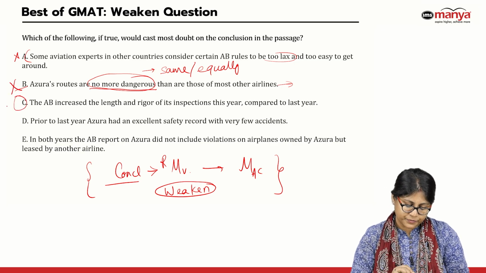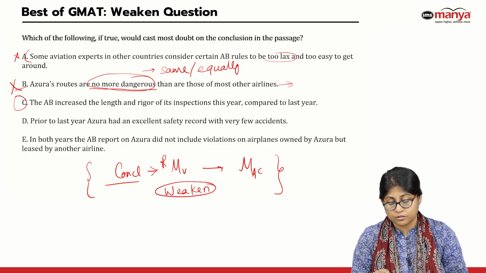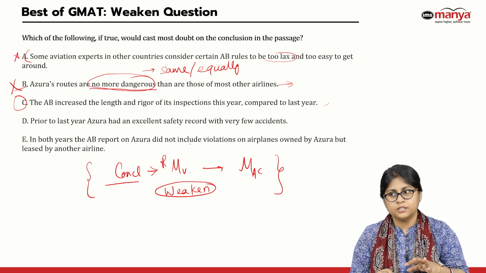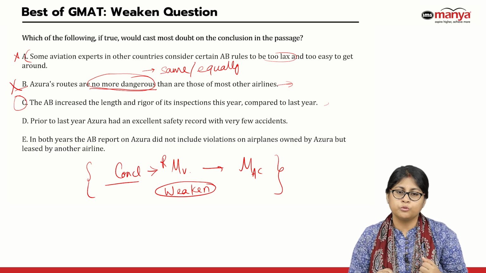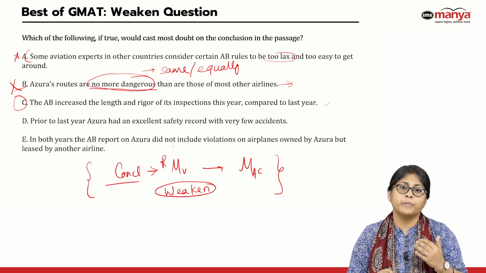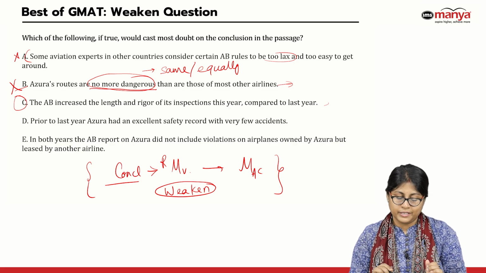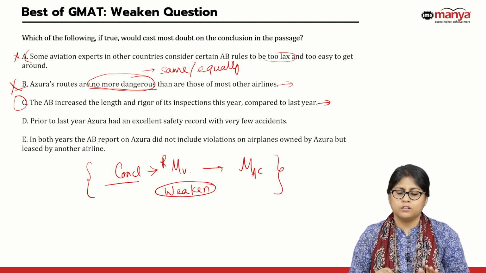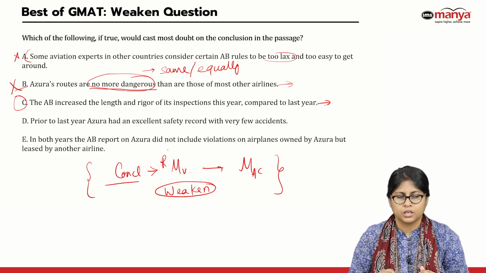Let's look at C. The AB increased the length and rigor of its inspection this year compared to last year. Alright. Now this year the inspection was more rigorous, more stricter rules were implemented as compared to what used to be the case last year. Now on the face of it, this option might have felt like okay, this year the rules are more strict, but does that really weaken my conclusion?